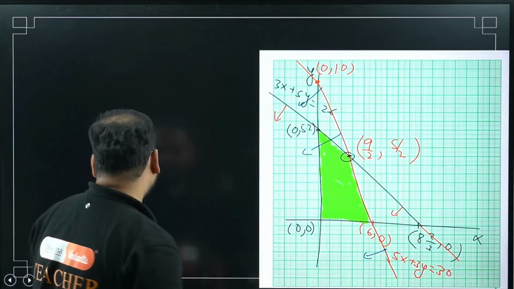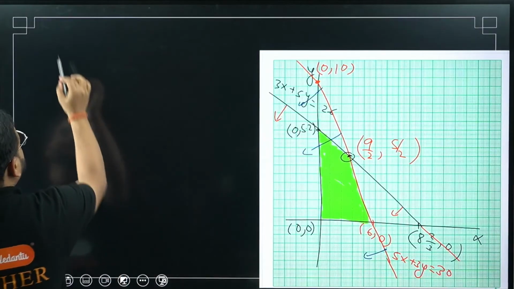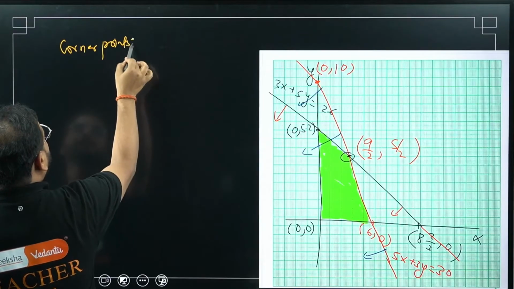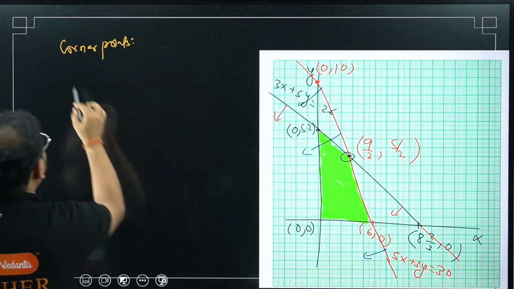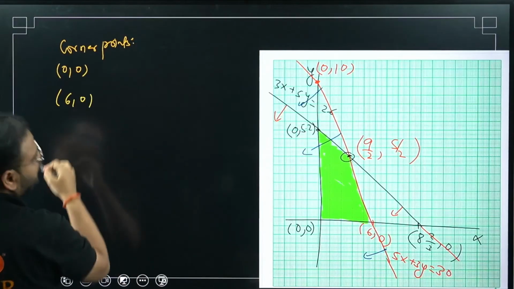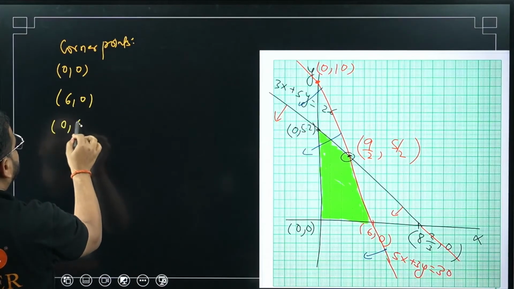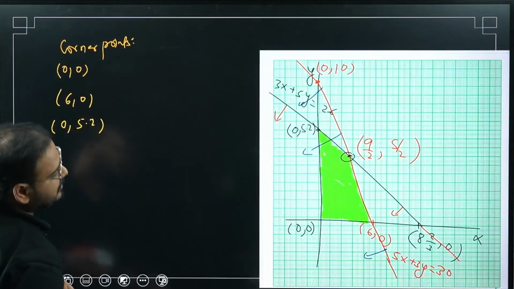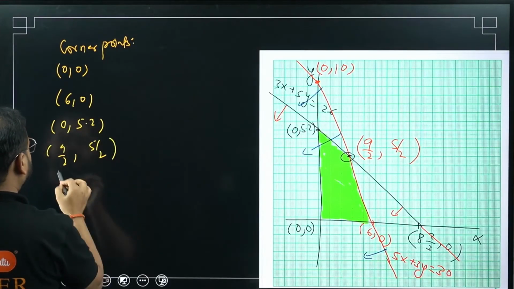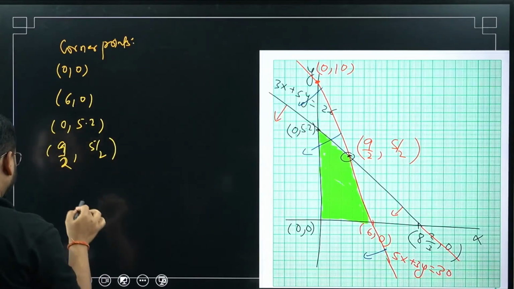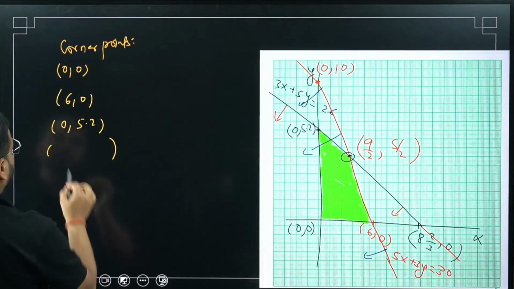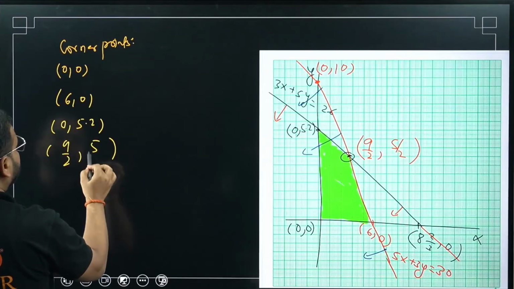So now I know all my 4 coordinate points. Let me list them down. Corner points. Okay, so what is it? Please check. 0, 0 first one. Next is 6, 0. Next is 0, 5.2. The other one is 9 by 2 comma 5 by 2. All of my coordinate points are listed over here. Please have a look.